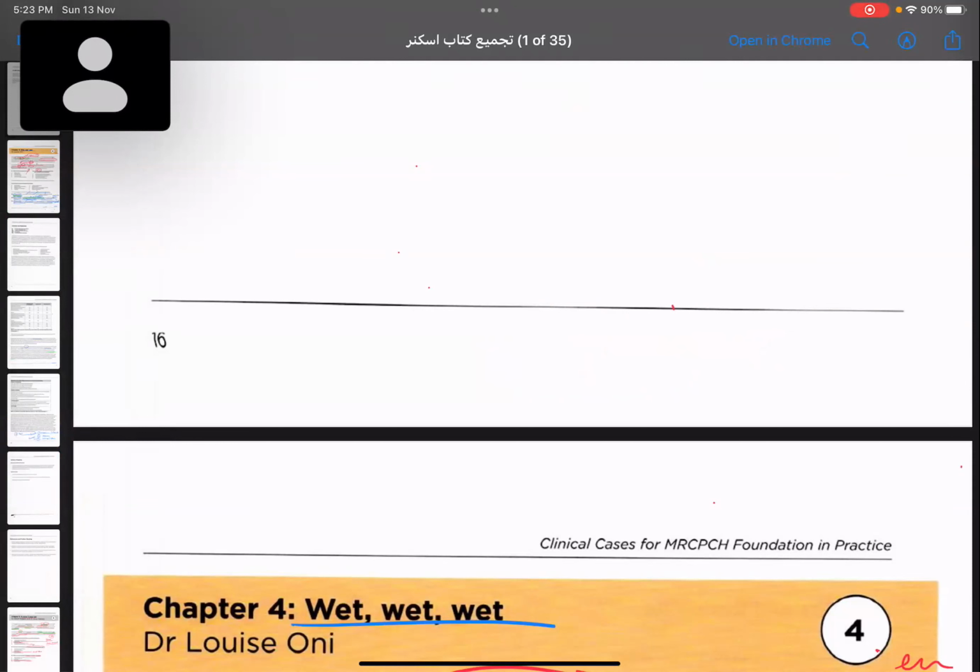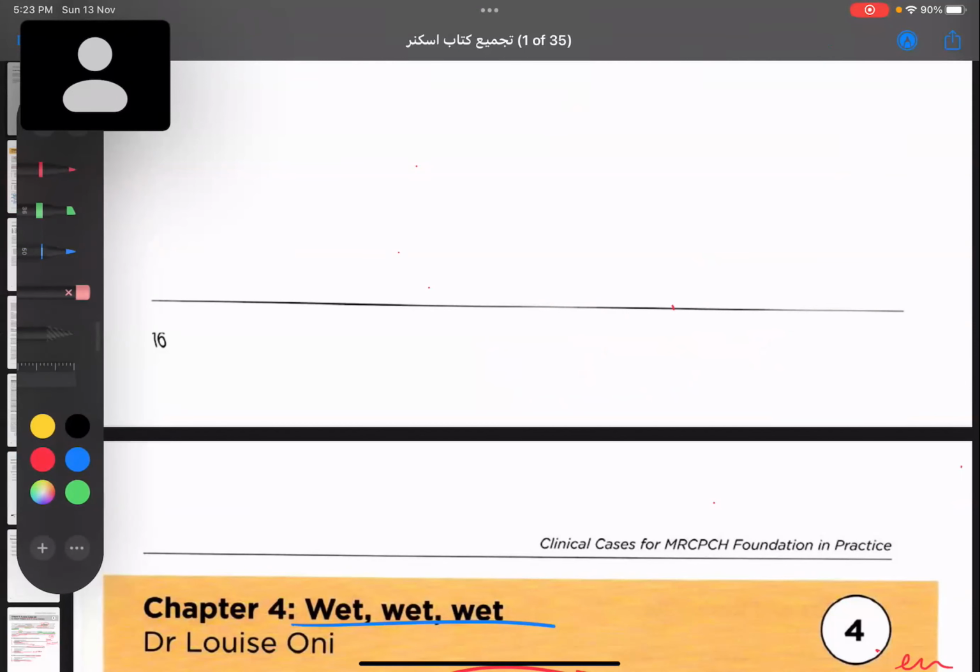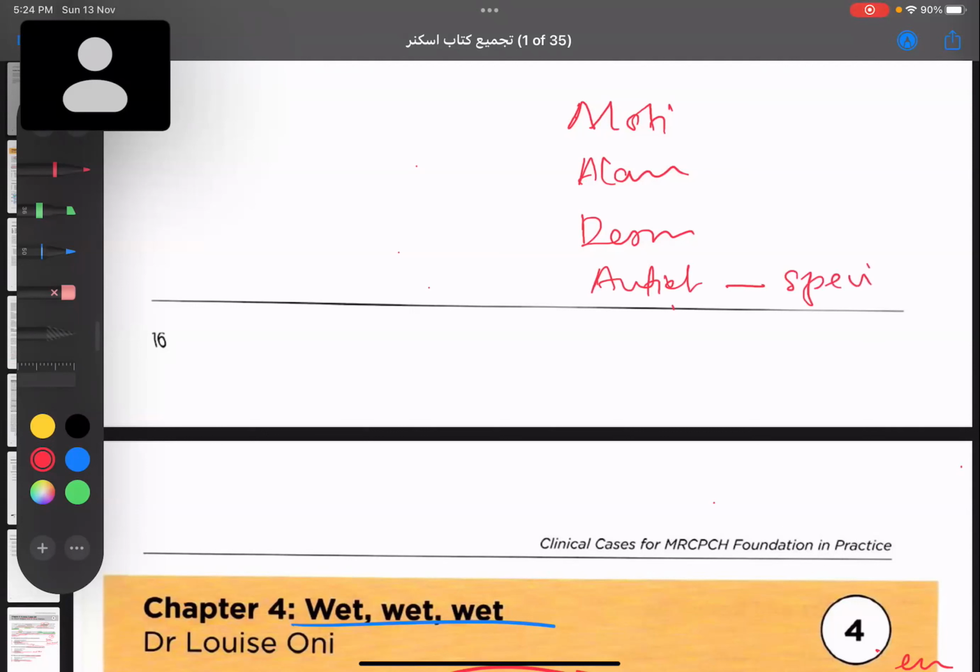Okay, that means a child is coming to me with nocturnal enuresis. In that case, I'm going for motivation. Then I'm going for an alarm system. And for short term, I can give desmopressin. And in case this is still not working out, we can give an anticholinergic drug, and this can most likely be given by a specialist.